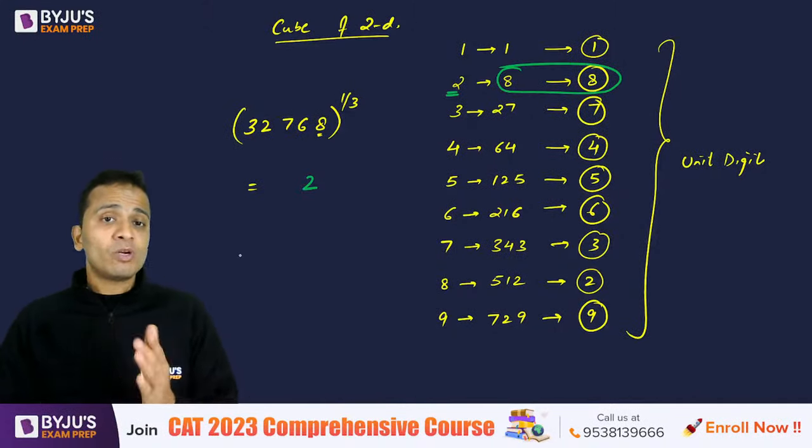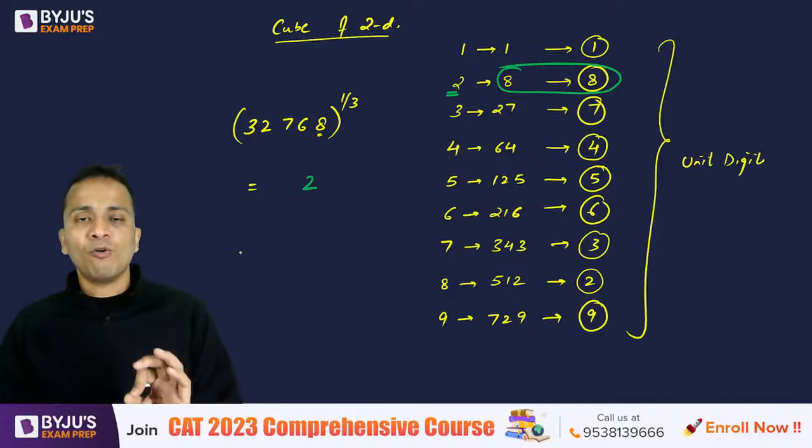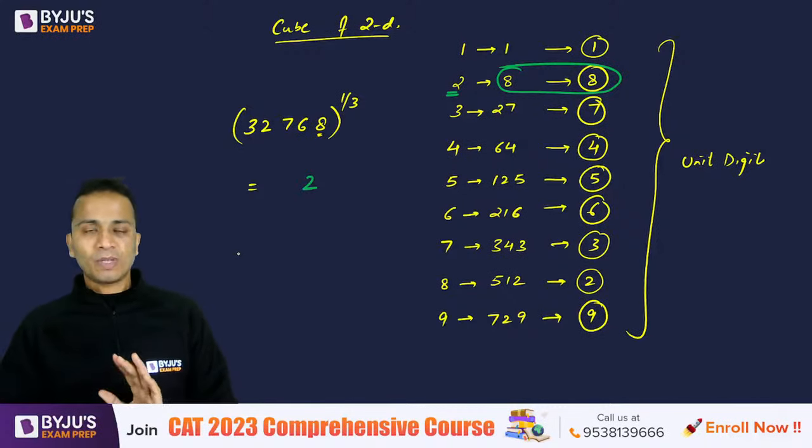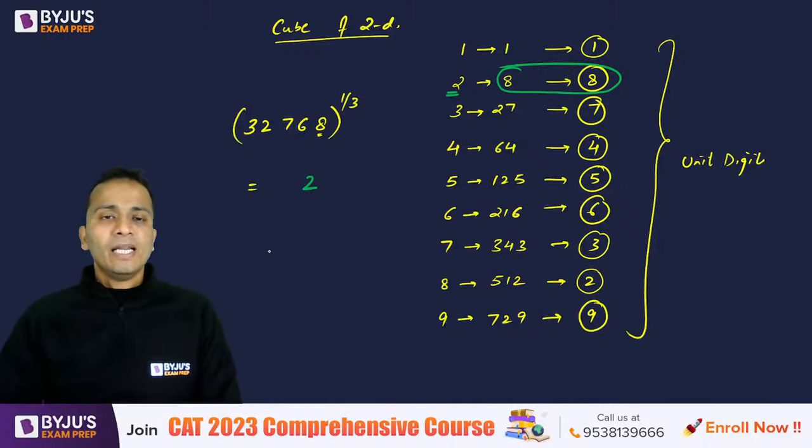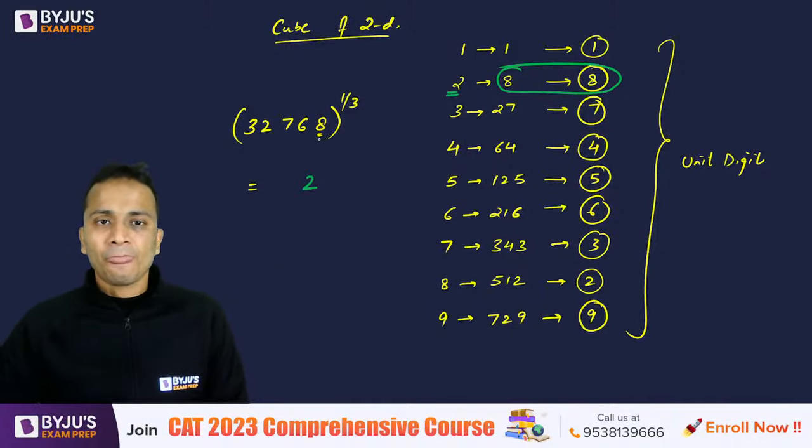Now, how to find out the remaining part? Let us focus on that now. Okay. Now, whatever is the entire number, just ignore the last three digits. Just ignore the last three digits and look at the remaining number.